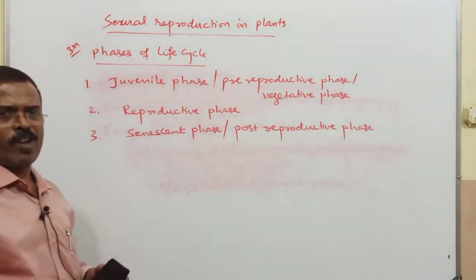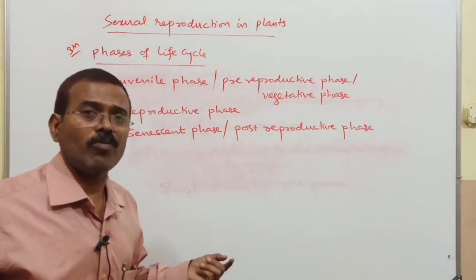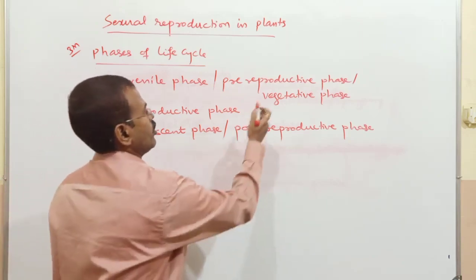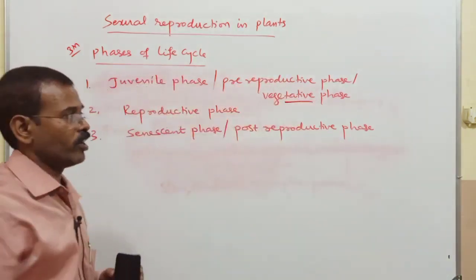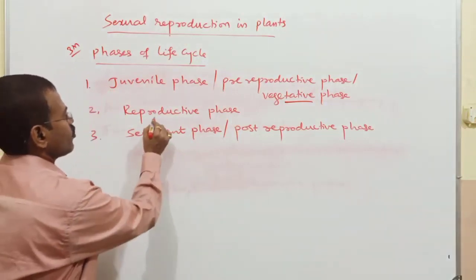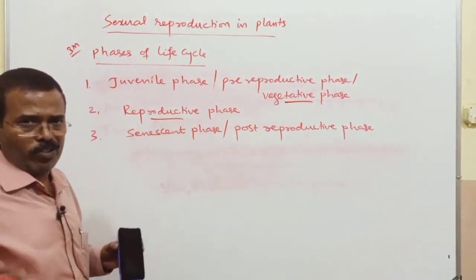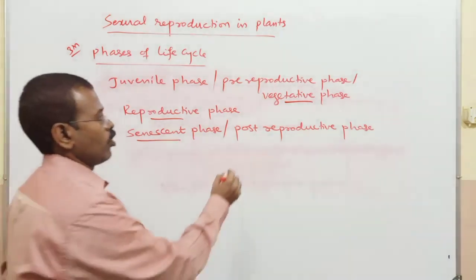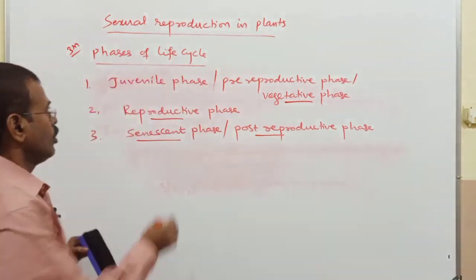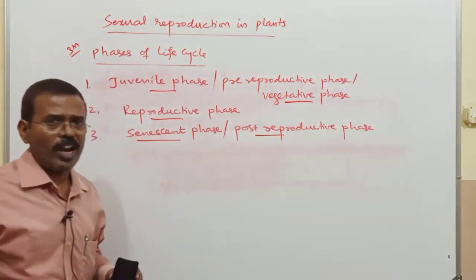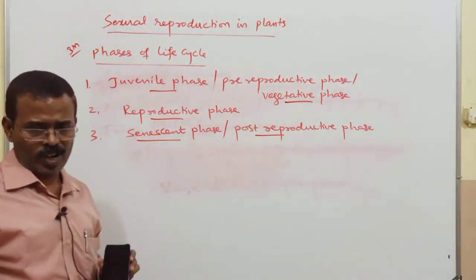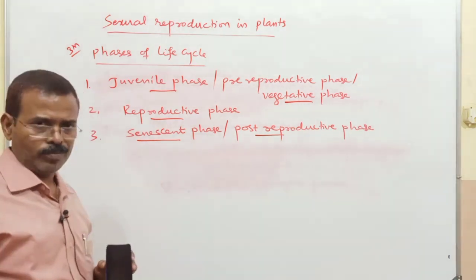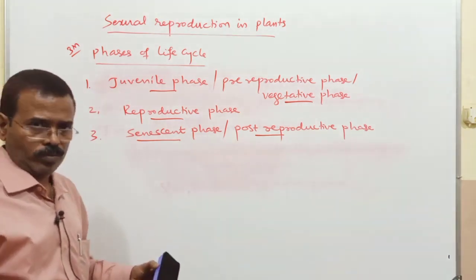First one, the juvenile phase. We use the term juvenile phase with respect to animals. When we consider plants, we use the term vegetative phase, that remember. It is also called the pre-reproductive phase. The second phase is the reproductive phase or mature phase. Then the senescent phase, also called the post-reproductive phase. So first, the juvenile phase or pre-reproductive phase or vegetative phase. This is the phase of growth. So what happens here?